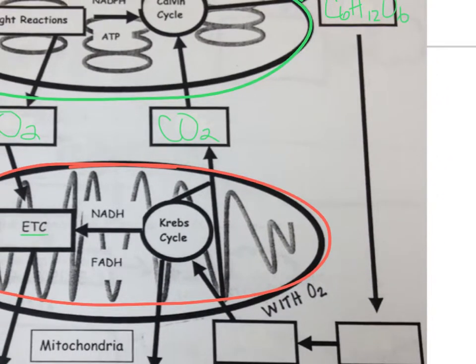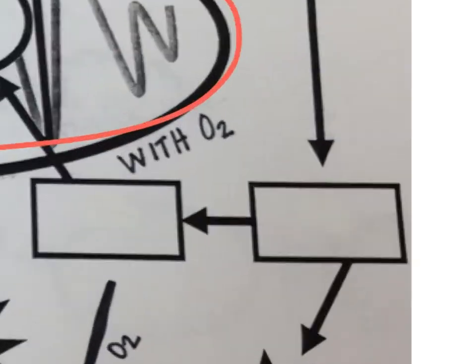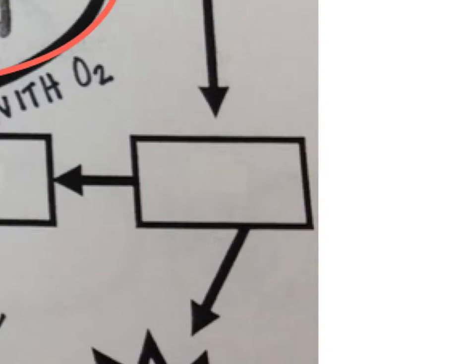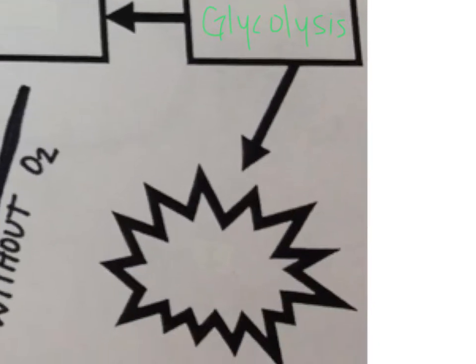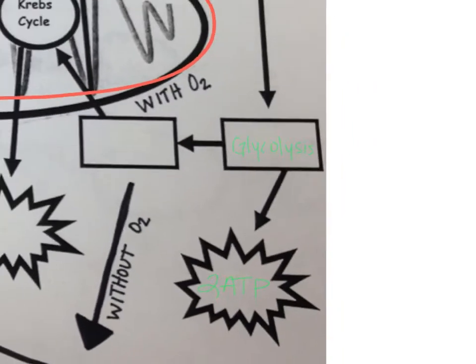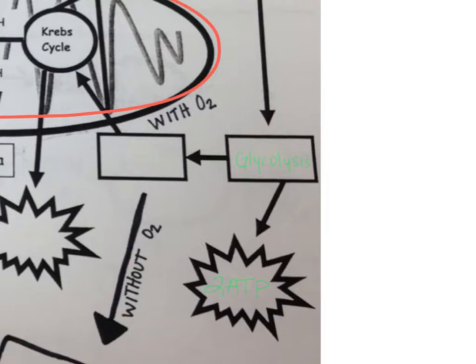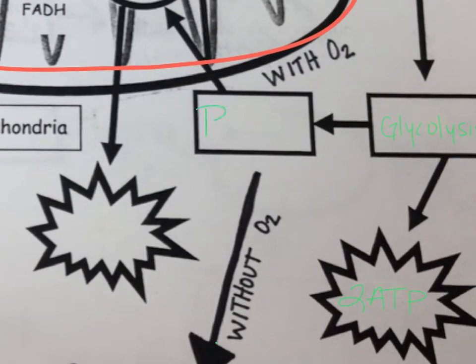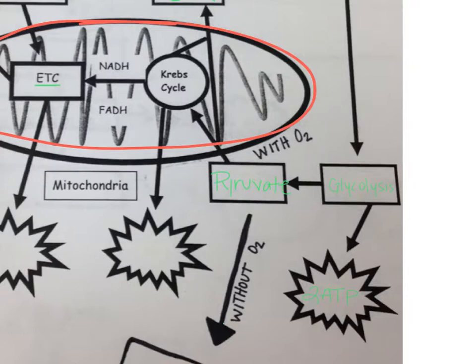And thankfully, again, like we see, the Krebs cycle down here is going to be producing that. So that glucose is going to come down here and be used in the cytoplasm of an animal cell for the process of glycolysis. And remember, glycolysis is going to produce 2 ATP. And this is going to happen in anything, even if it's going through anaerobic respiration. Now, one of the products of that is called pyruvate. And that's going to help go into the Krebs cycle to continue with cellular respiration with oxygen.